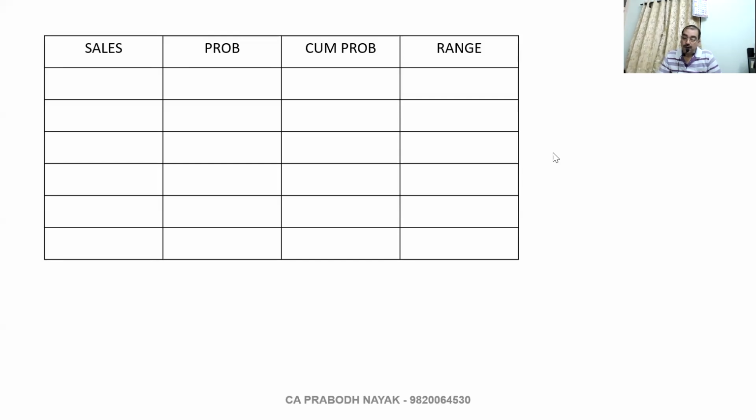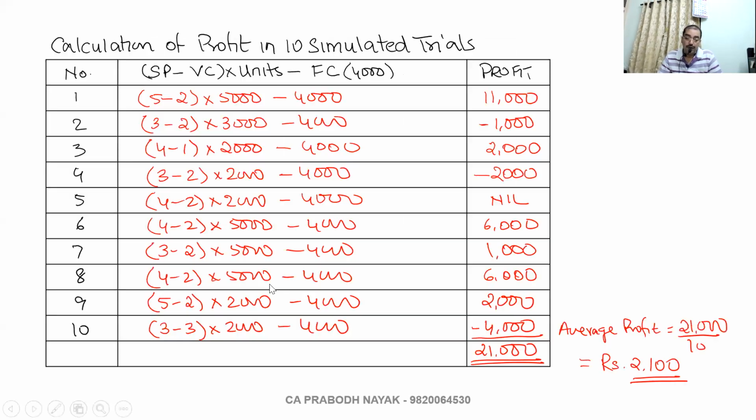Srihansini is saying about the previous problem, the last figure is 2000 minus 2000. How is it minus 2000, Srihansini? 3 minus 3, how much is it? 0.